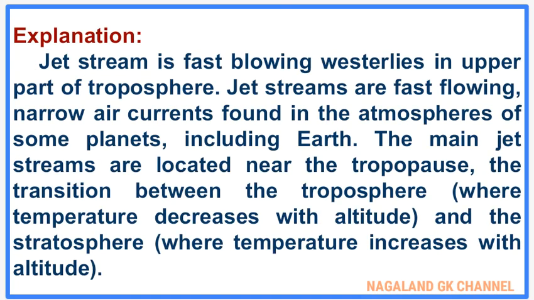Here, explanation. A jet stream is a fast flowing westerly in the upper part of the troposphere. Jet streams are fast flowing, narrow air currents found in the atmosphere of some planets, including Earth. The main jet streams are located near the tropopause, the transition between the troposphere, where the temperature decreases with altitude, and the stratosphere, where temperature increases with altitude.